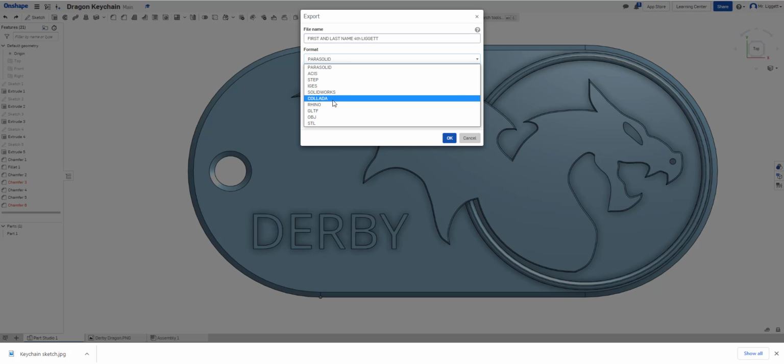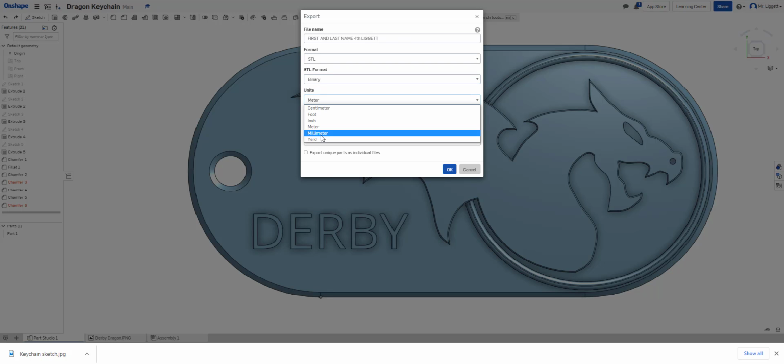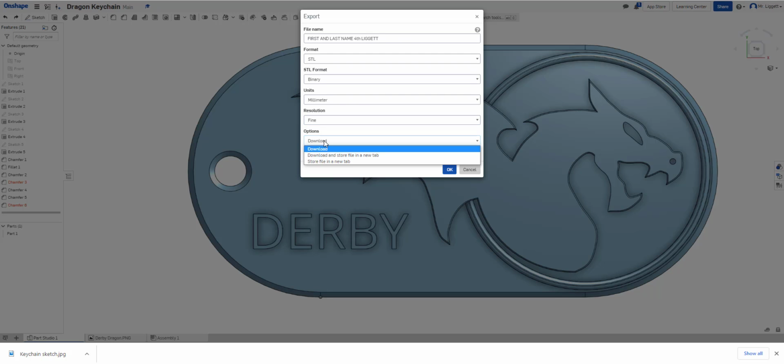Format is going to be an STL file. Millimeters. Resolution, fine. Options, download. It should look like this. You should have your first and last name, your hour, and your teacher. You should have the format, STL. It should be binary, millimeter, fine resolution, and then you're ready to export it and you click OK.